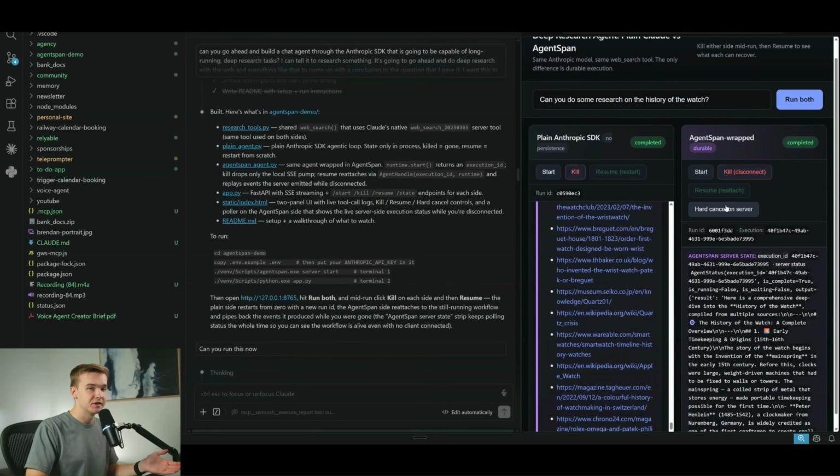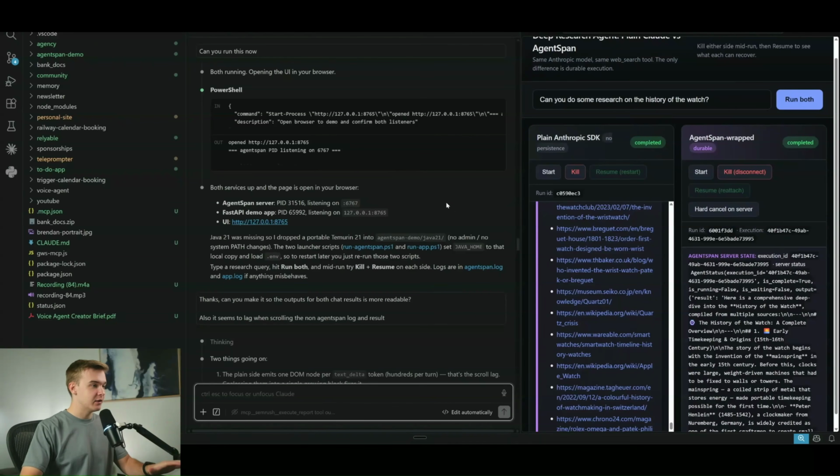It built out the entire HTML page right here, as well as both of the agents. It did try to get me to run some commands in order to boot up the system. I just told it, can you run this now yourself? And it was able to do that. And this app was running locally on my computer at this address, which I was able to click. And if I click this, it then opens it up in VS Code right here.